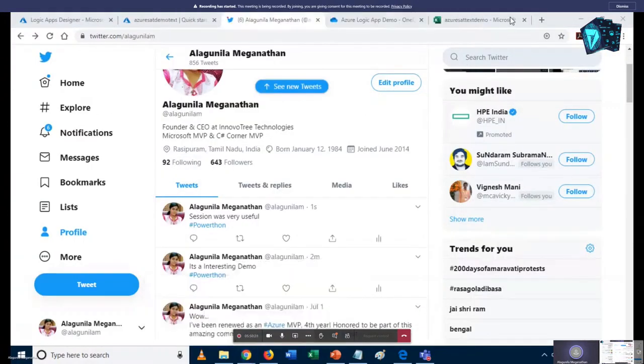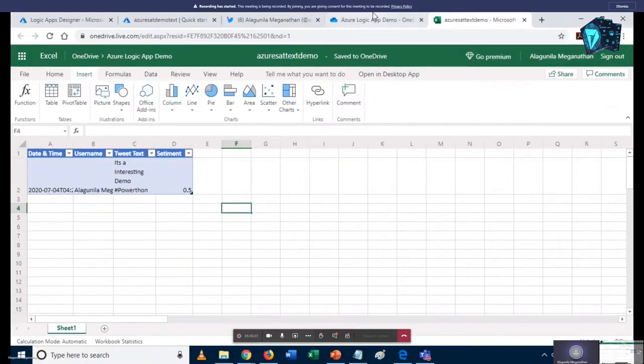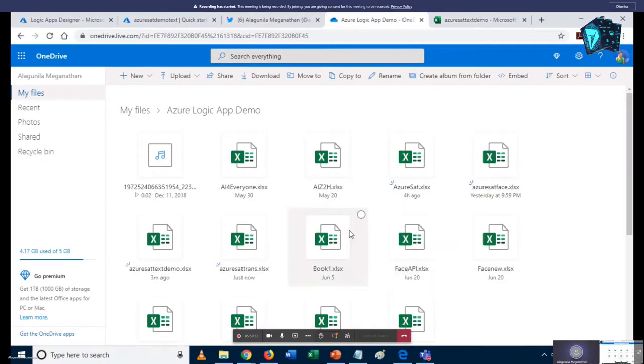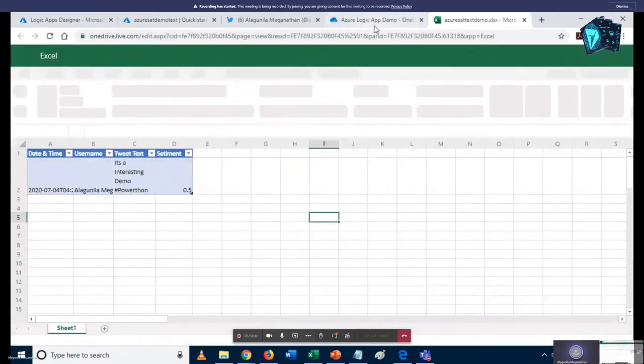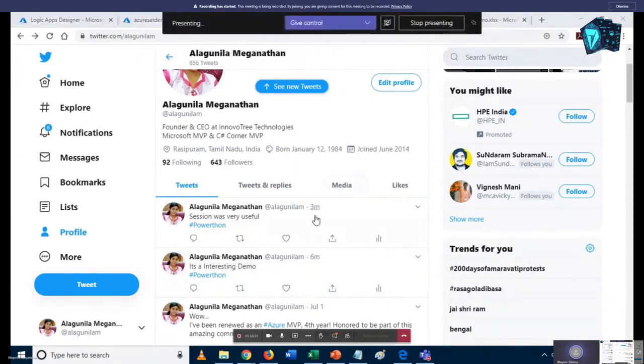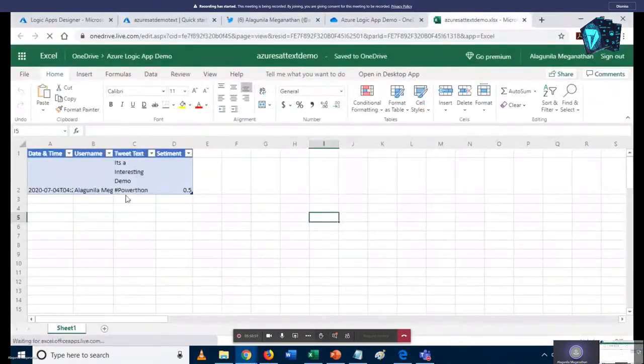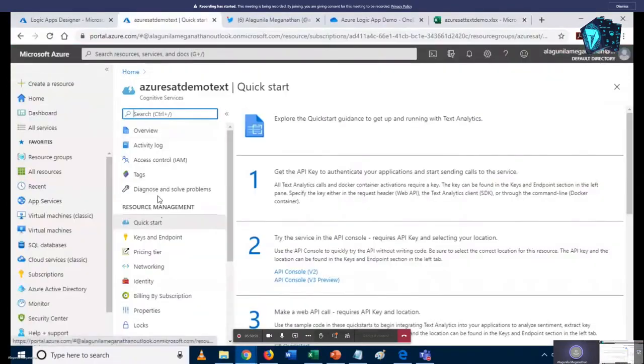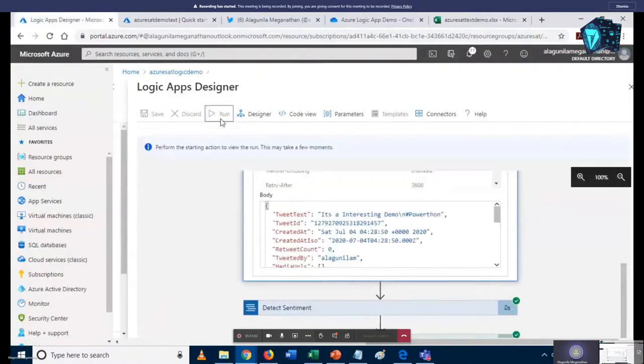So this is our Excel file. I just refresh it. Translated text demo. Yes. No, I can't get it. So I might have written PowerTon the wrong way. Okay. So the name is at PowerThon, and the hashtag is at POWERTHON. So let me run my logic app once again.